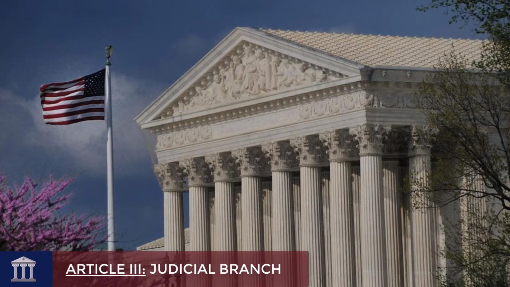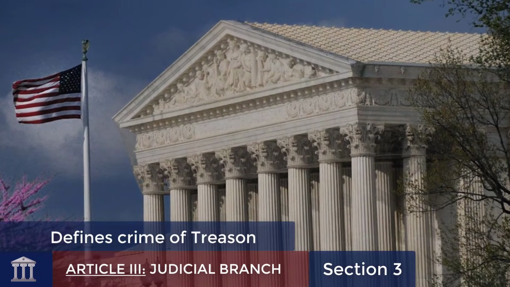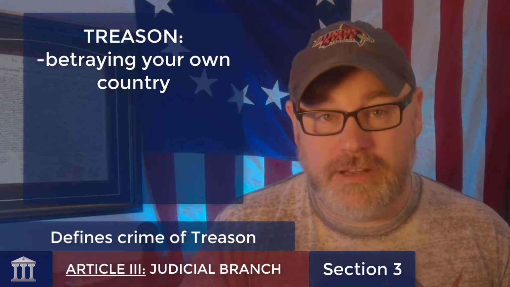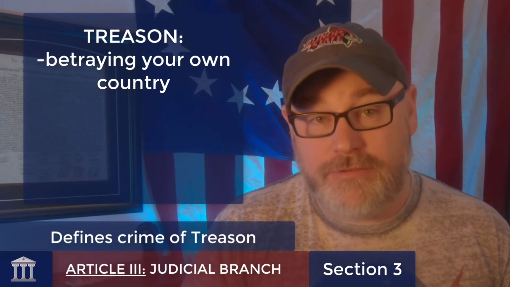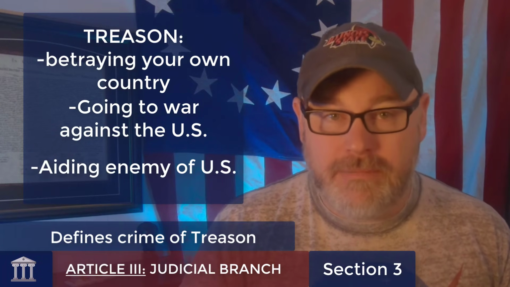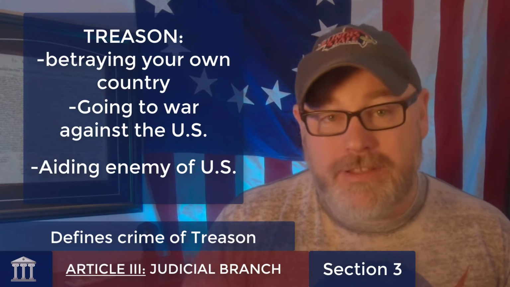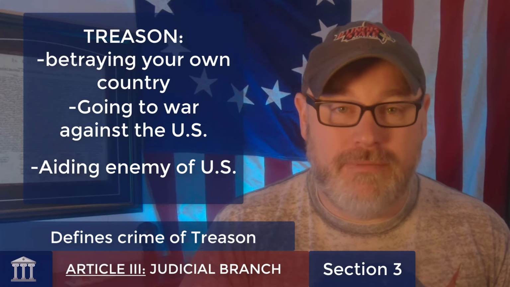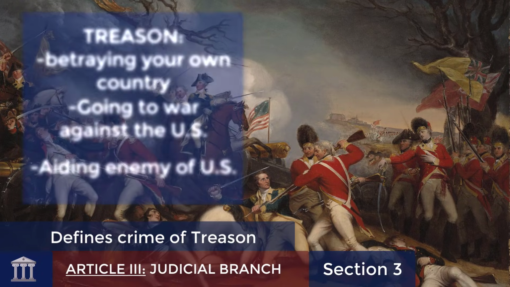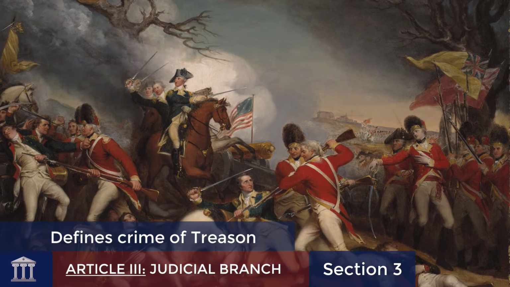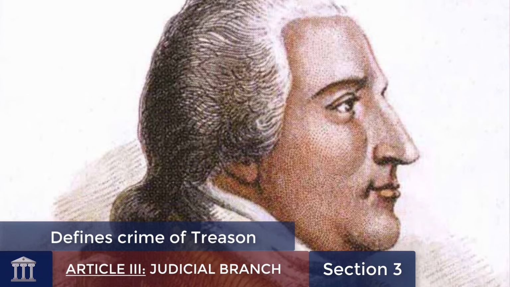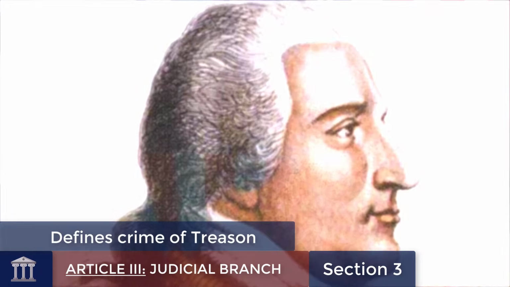Section 3, the last section of Article 3, defines the crime of treason. Treason is betraying your own country. And in Section 3, they basically say treason includes going to war against the United States or aiding an enemy of the United States. Remember, the Constitution was written in 1787, and they were not far removed from the American Revolution and one of the most infamous cases of treason in American history with Benedict Arnold. So many of the founders might have been thinking about that when they wrote this section.